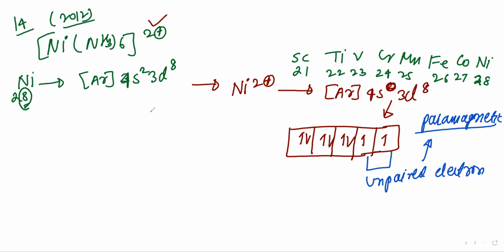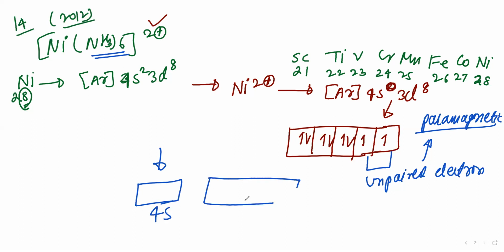It will use the outer electronic configuration. How many ligands are there? 6 in total. After 3d it comes 4s, next 4p, and then 4d.